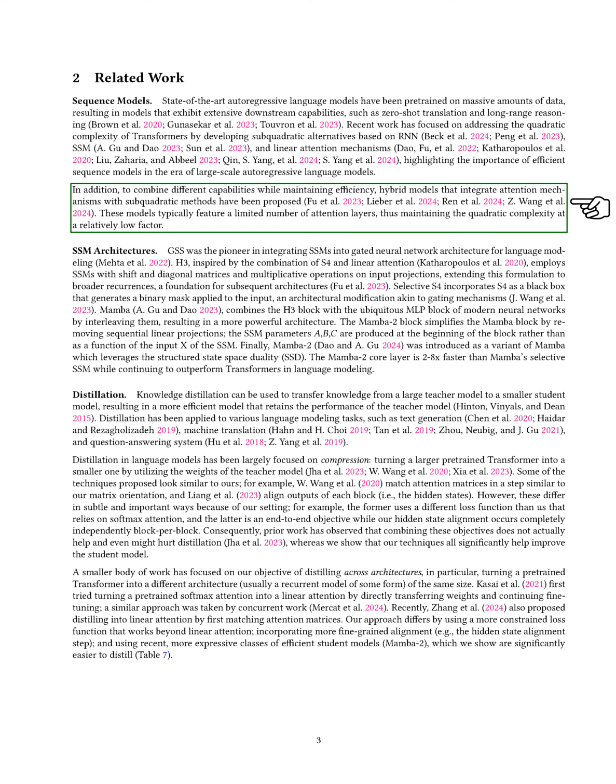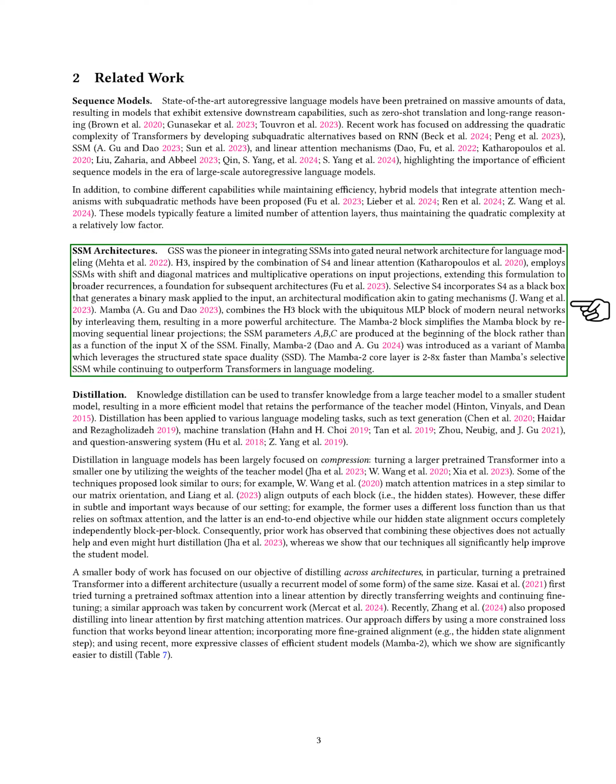Section: SSM Architectures. In this section, we discuss SSM architectures. GSS was the first to integrate SSMs into gated neural networks for language modeling. H3, which combines S4 and linear attention, uses SSMs with shift and diagonal matrices along with multiplicative operations on input projections. This approach has been expanded to include broader recurrences, laying the groundwork for future architectures. Selective S4 treats S4 as a black box that creates a binary mask for the input, similar to gating mechanisms.